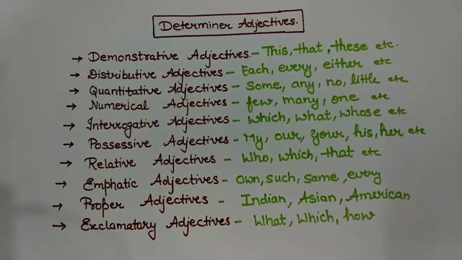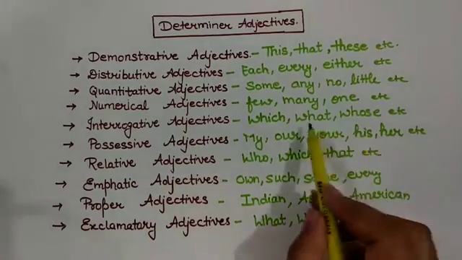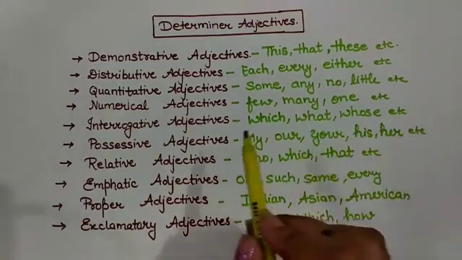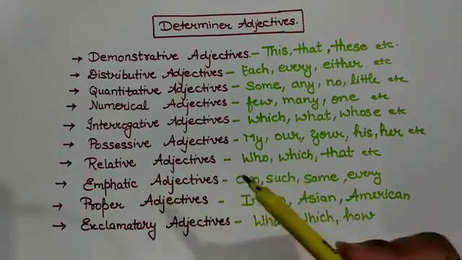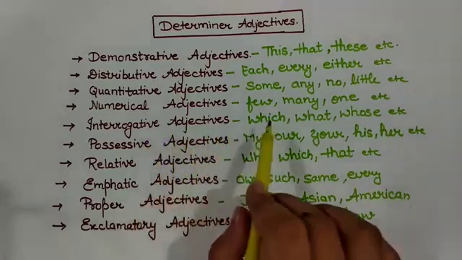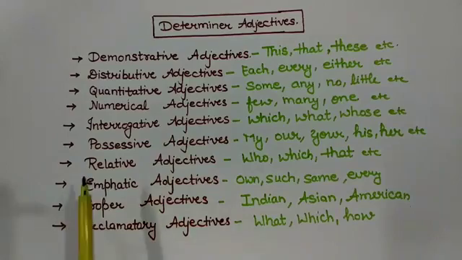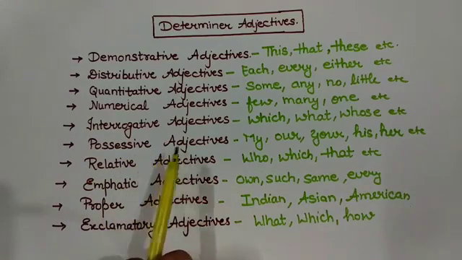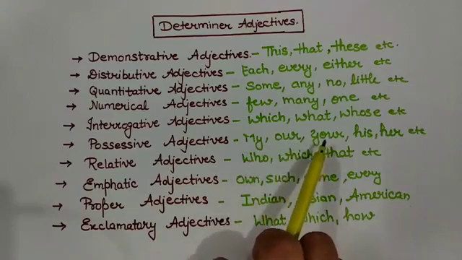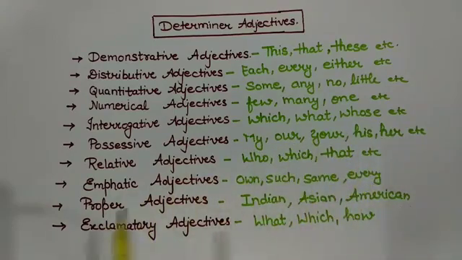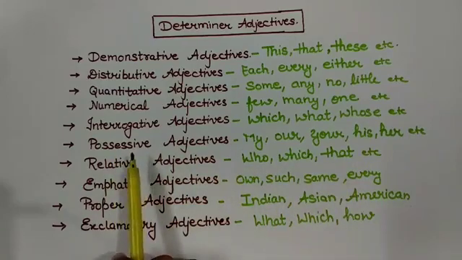Next one is numerical adjectives. Numerical adjective means related to some numbers. So words like few, many, one, etc. represent numerical adjectives. Interrogative adjectives: which, what, whose, etc. means those words which are used to ask some questions are called interrogative adjectives. Next comes possessive adjectives like my, our, your, his, her, etc. These words show possessiveness.